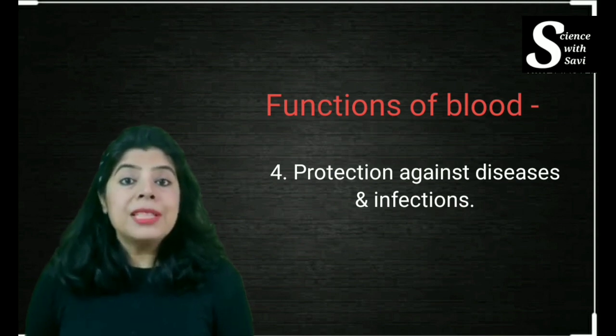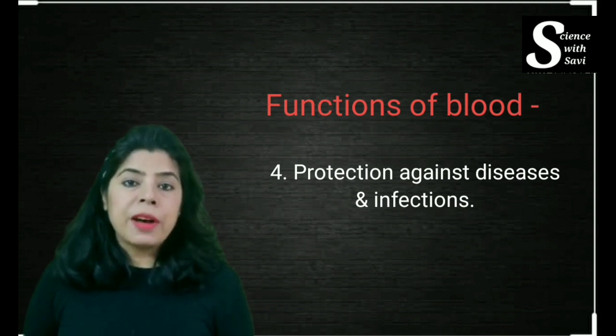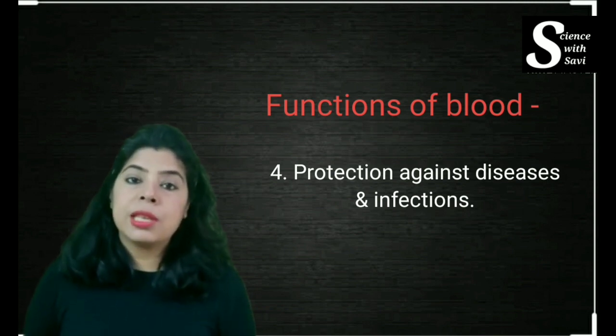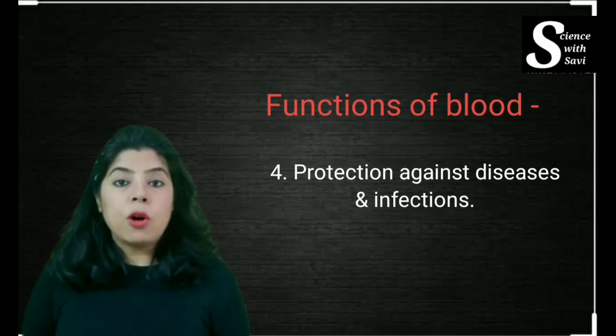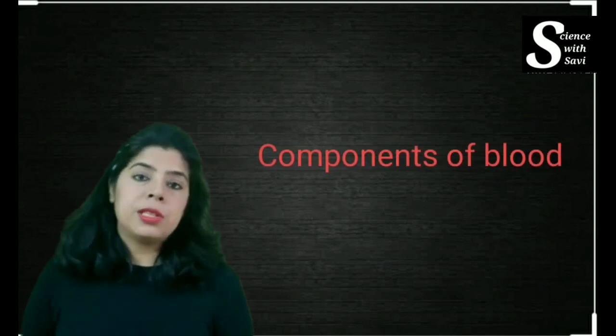forms the defense mechanism of the body. The blood has the power, it has the soldiers, it has cells which can fight with any foreign substance which has invaded your body. So it helps in forming the most important defense mechanism of the body. So now let's see what are the different components of blood.